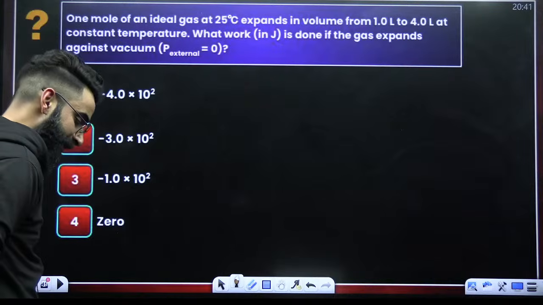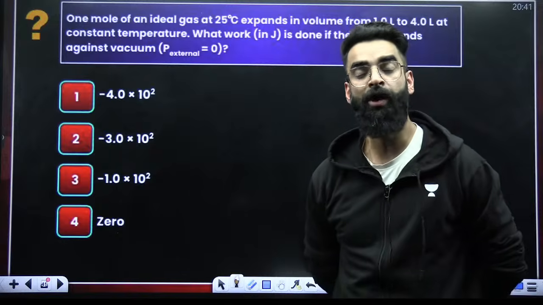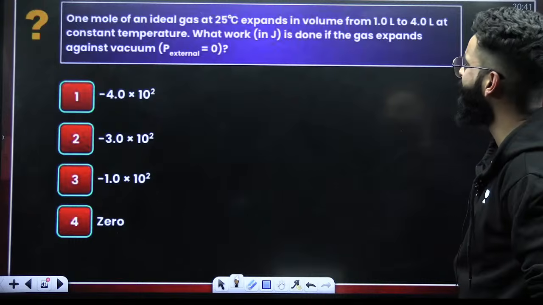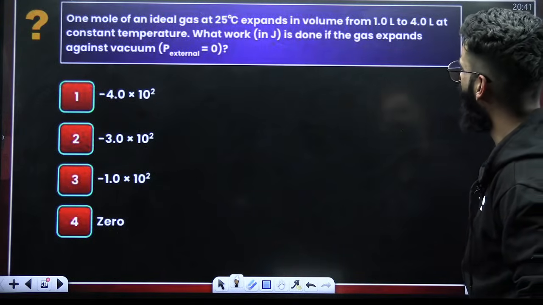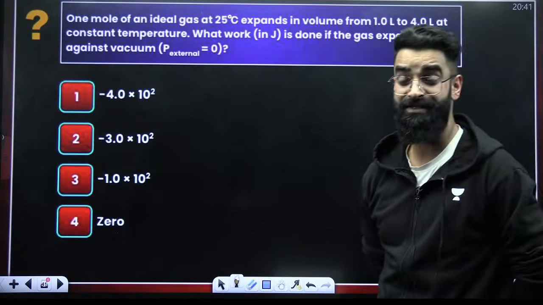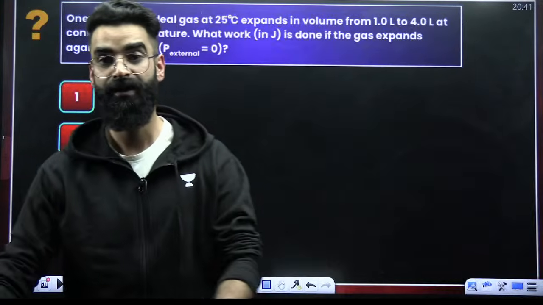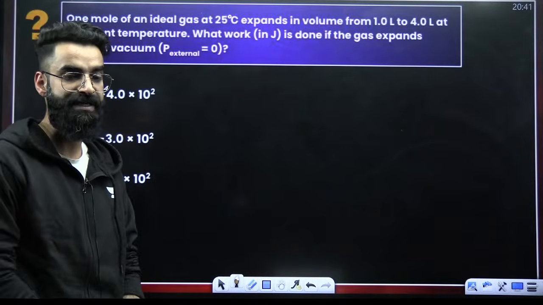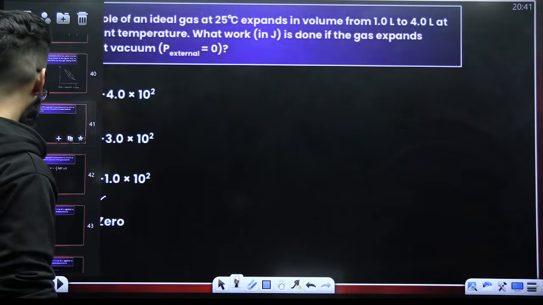Guys, even this particular question should not take more than 5 seconds to solve. 1 mole of an ideal gas at 25 degrees centigrade expands in vacuum from 1 liter to 4 liters at constant temperature. What work is done if the gas expands against vacuum? This is again the same question, guys. Expansion in vacuum is something which you call free expansion, and in case of free expansion, W value is taken to be 0. So the correct answer is simply option 4. No need to solve this.